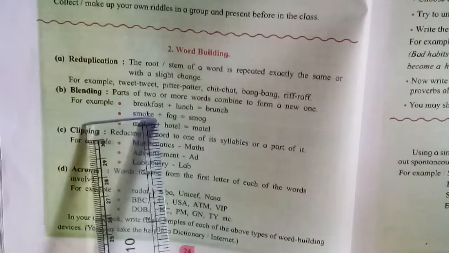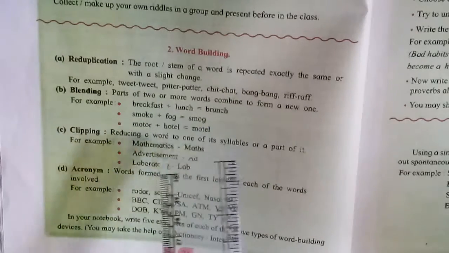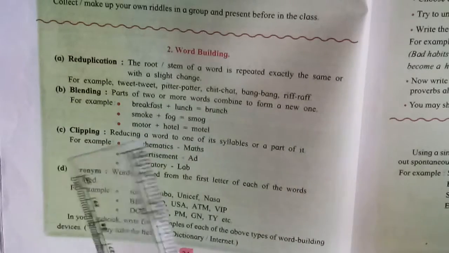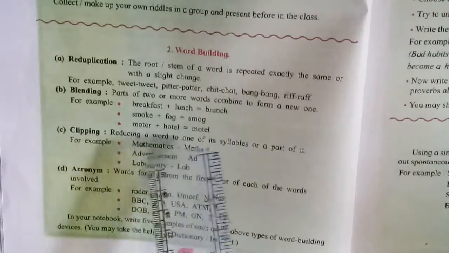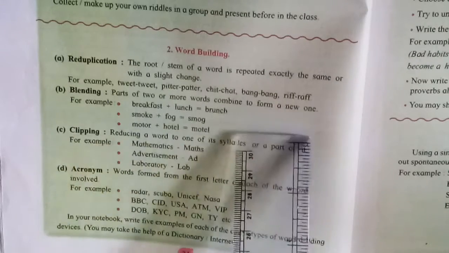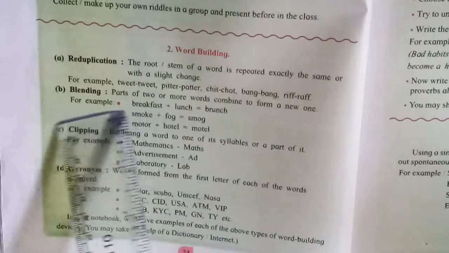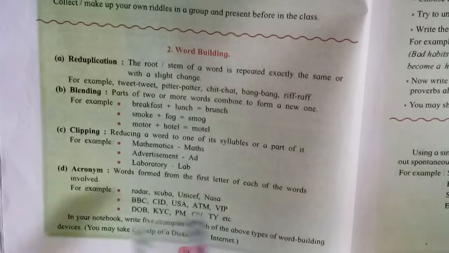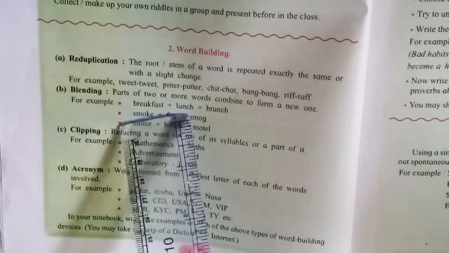Next, see blending. Here parts of 2 or more words combine to form a new word. Two or more words combine together and form a new word, that means blending. Example given: breakfast plus lunch, brunch. Smoke plus fog, smog. Motor plus hotel, motel. So many words are there. That also, in your notebook write 5 examples of each of the above type. That means blending words, you write 5 more words.